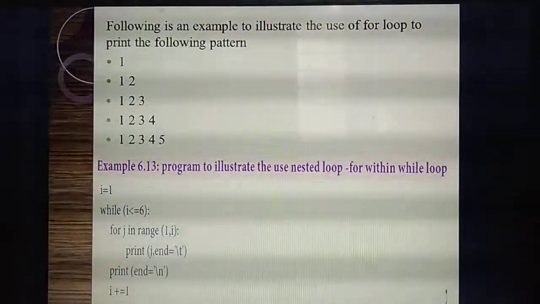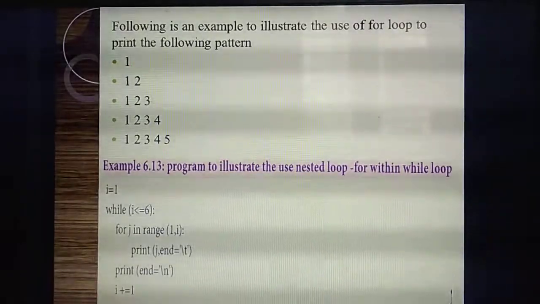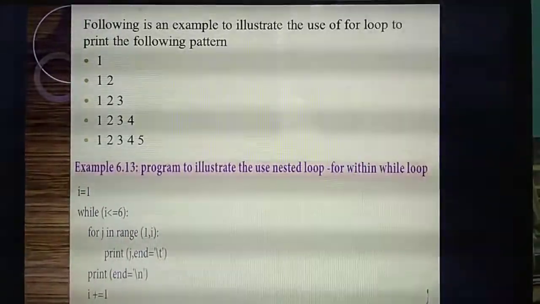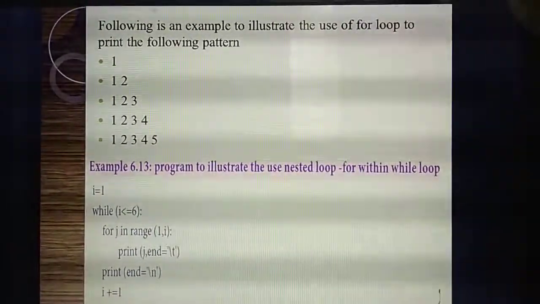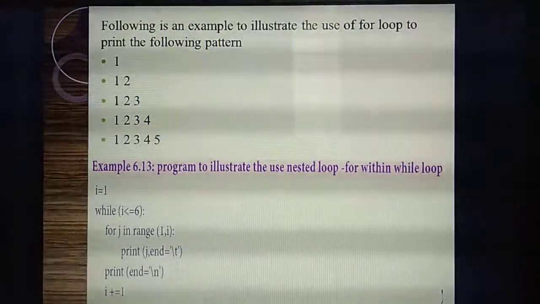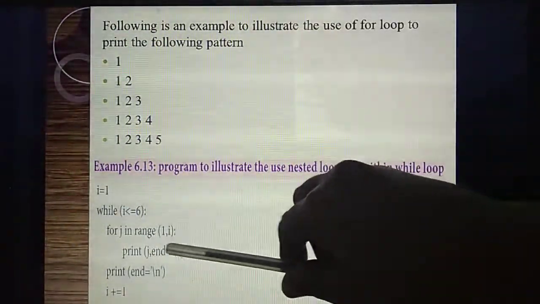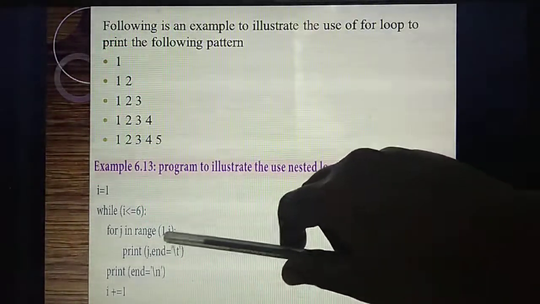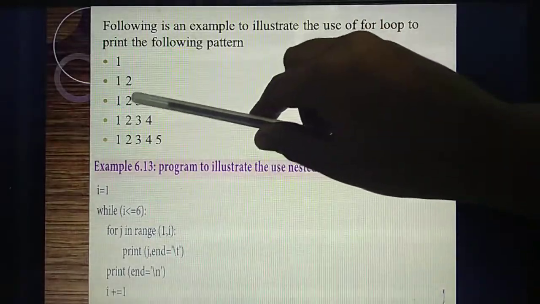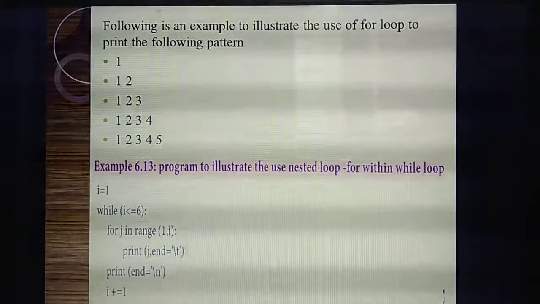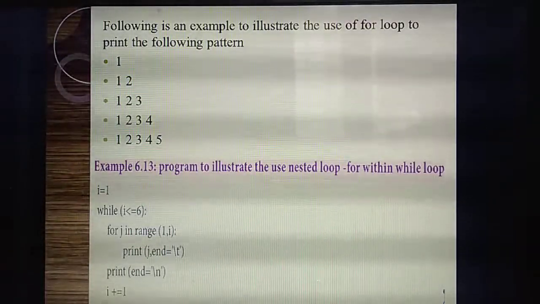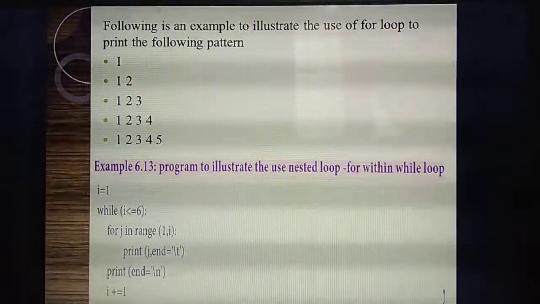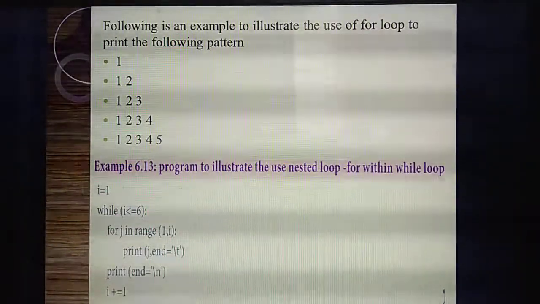Okay, next, then print, backslash t. Backslash t means there will be a space between each number. For example, 1 space, then 1 space 2, 1 space 3, 1 space 4. Likewise, that is backslash t. Then print backslash n. Backslash n means after completing the first line, it will automatically move to the next new line. Backslash t means tab; it will leave some space between the numbers.